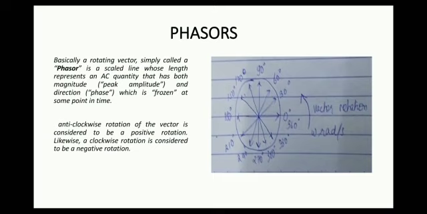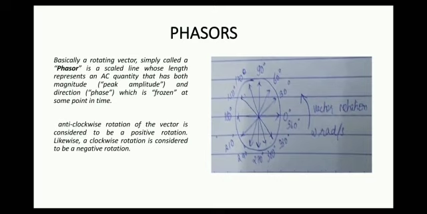Next topic, talking about phasors. Now what are phasors? Basically, a rotating vector, simply called a phasor, is a scaled line whose length represents an AC quantity that has both magnitude and direction, which is frozen at some point in time. Anticlockwise rotation of the vector is considered to be positive rotation. Likewise, a clockwise rotation is considered to be a negative rotation.